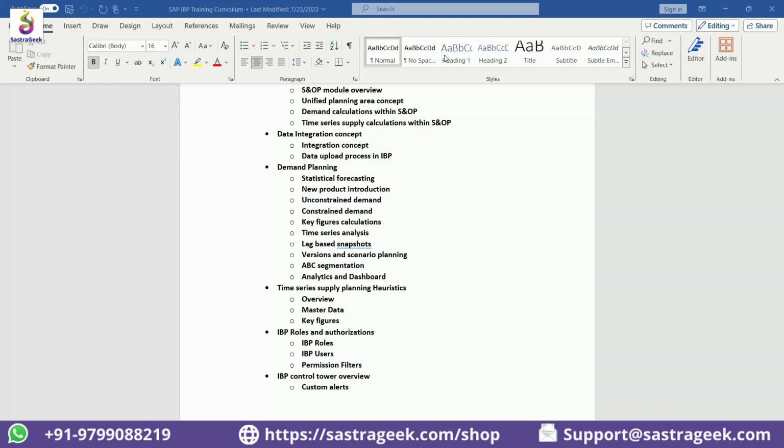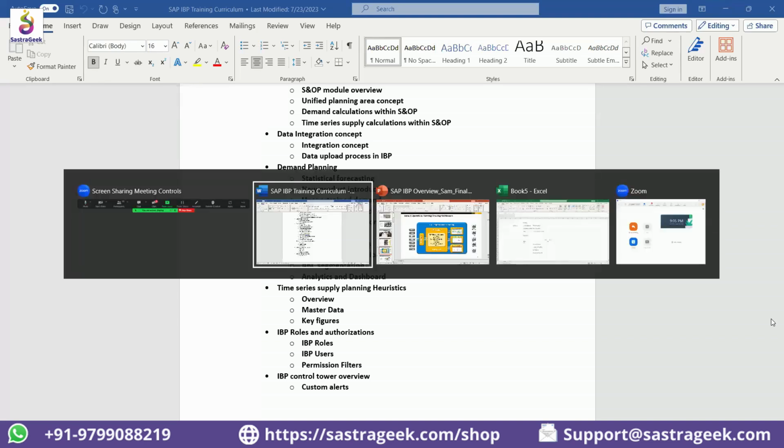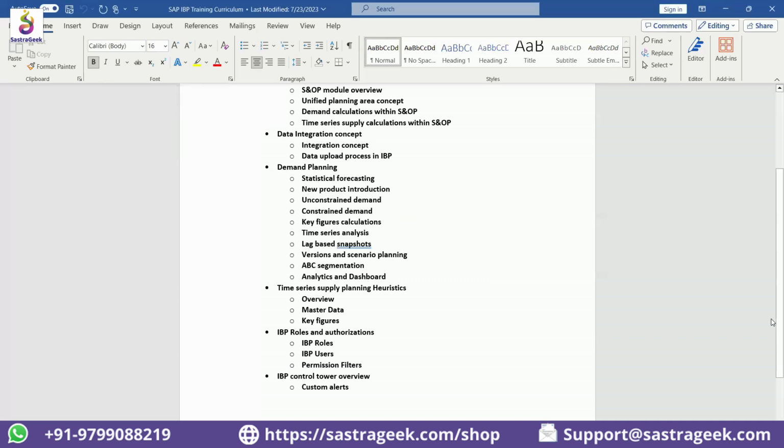Right? Now, if I go back to my training curriculum, we are going to focus on mature modules only, right? Which is configuration, planning area architecture, S&OP, demand planning, and time series supply planning. Then roles and authorizations and control tower.